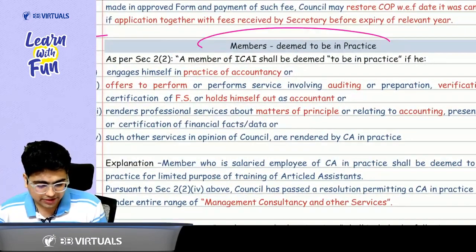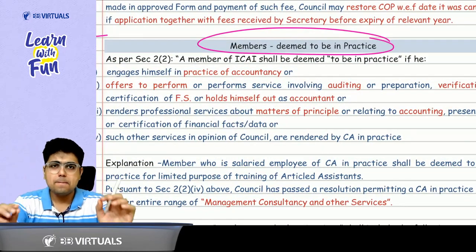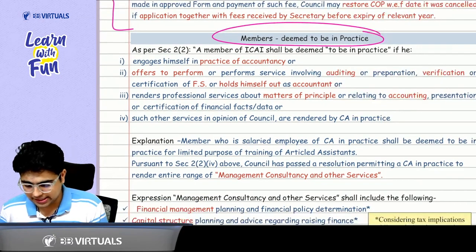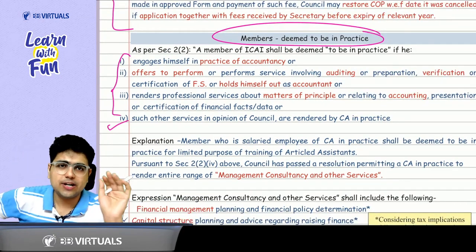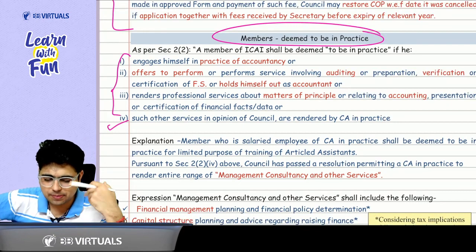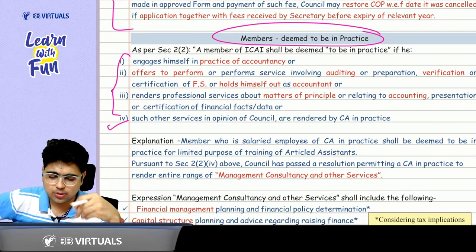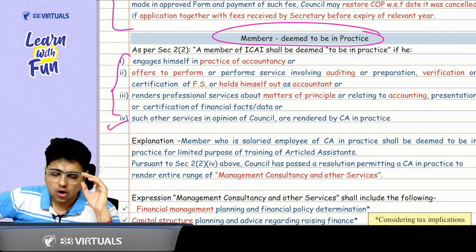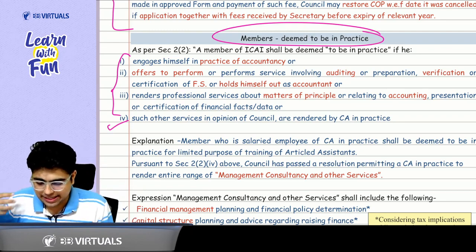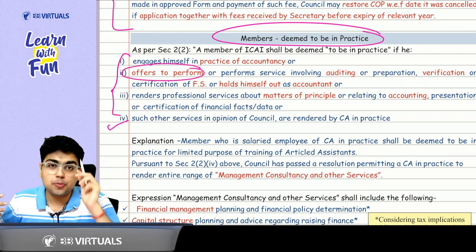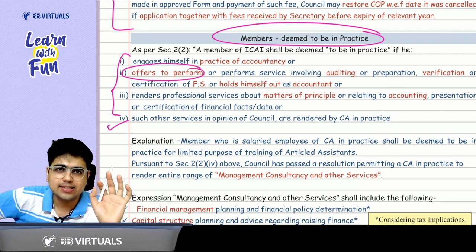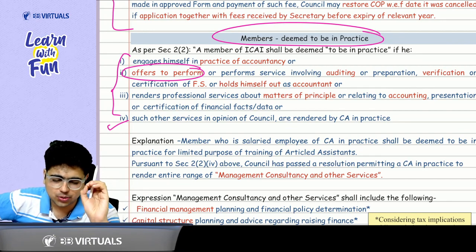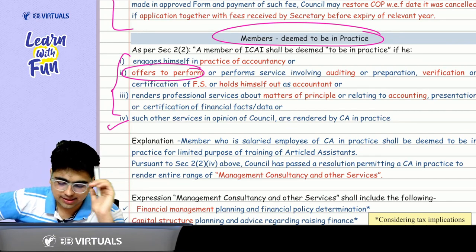Now we are coming to a very important topic, that is members deemed to be in practice. In this part also, the most important thing is part number 4. Parts 1, 2, 3 simply say, in case you are practicing in accountancy, you are providing accountancy services, you are providing auditing services, or you have offered to perform these accounting or auditing services, you will be deemed to be in practice. So deemed to be in practice means you need to have a certificate of practice.